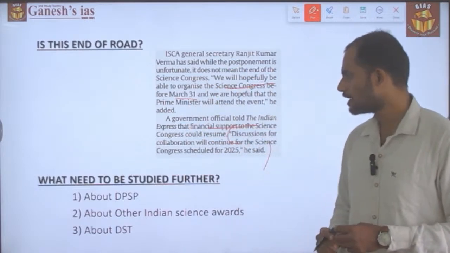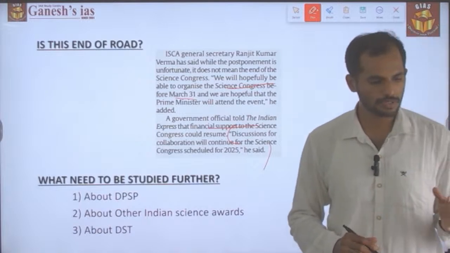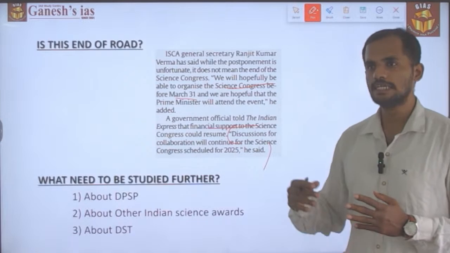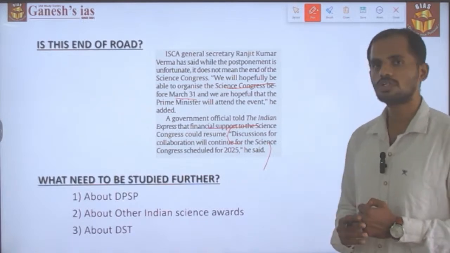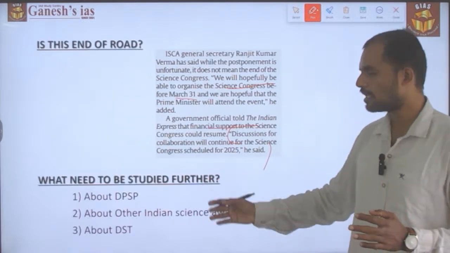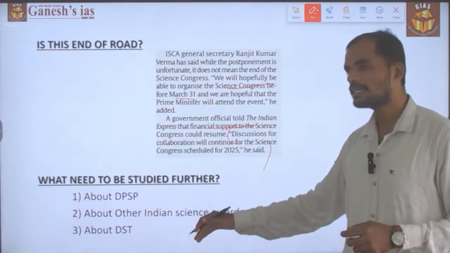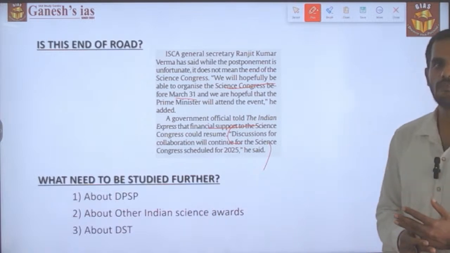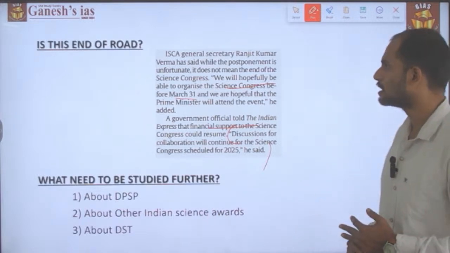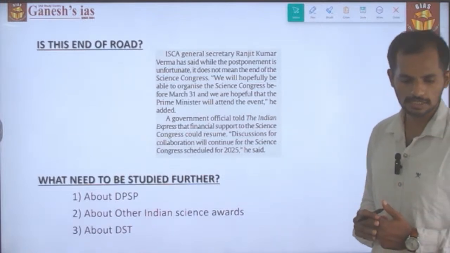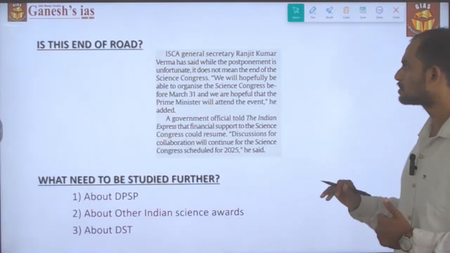What we need to be further aware of is, first, the Department of Science and Technology and its related schemes. Secondly, we should be aware of the Directive Principles of State Policy. Thirdly, we should be aware of the other Indian science awards presented by the government. These are the other areas we need to be further aware of, and with this we have reached the end of this topic.